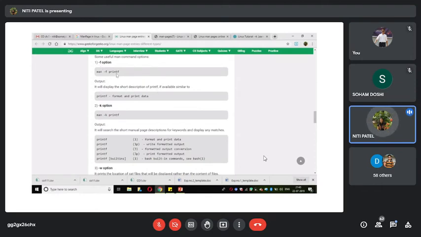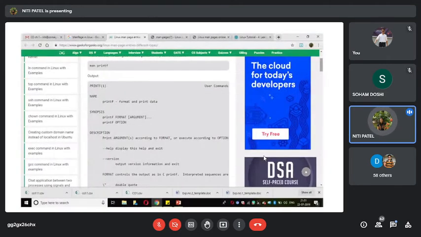So whatever command you have written here, if you want its short description, you will make use of -f. So if I want short information on mkdir, that is only what it does, what will I make use of? I will make use of man -f mkdir. So when I used man -f printf, what output did I get? Printf is used for format and print data. Okay, only this much output it will get.